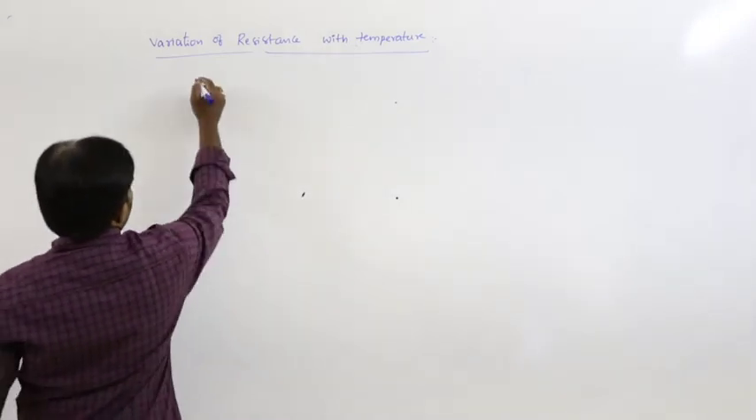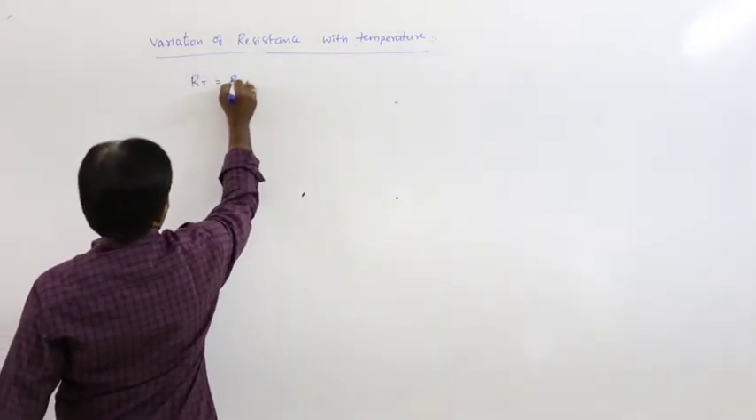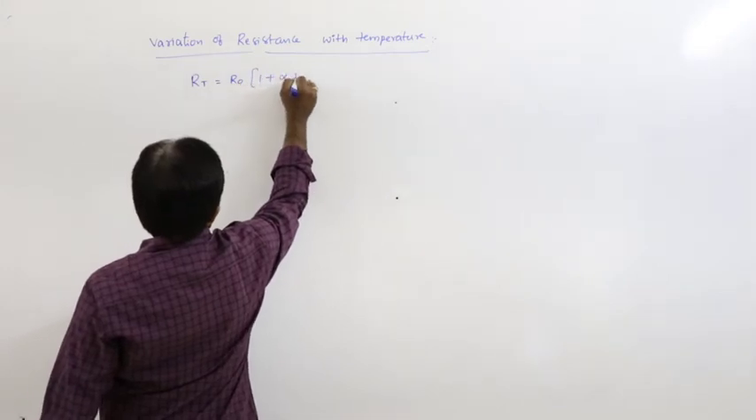So for example, we know R_T is equal to R naught into 1 plus alpha T.